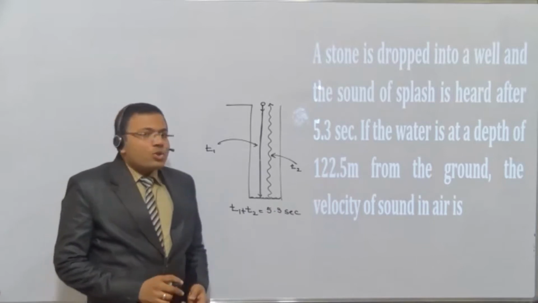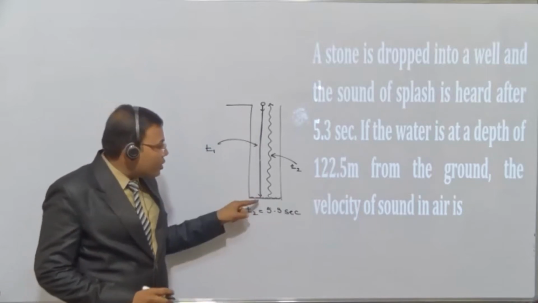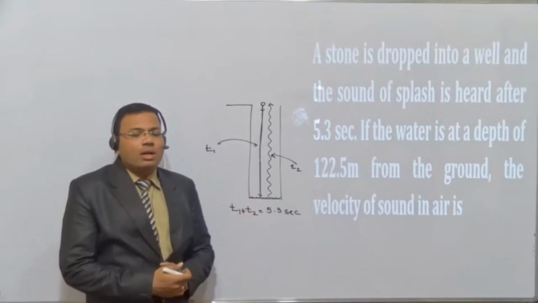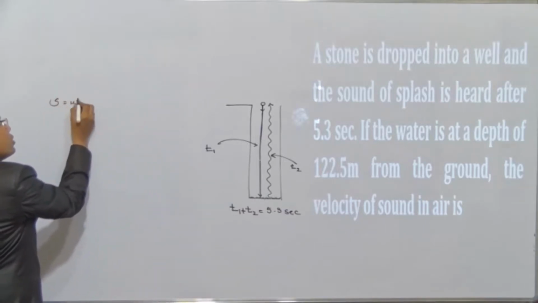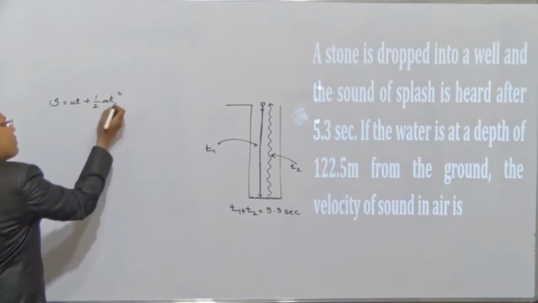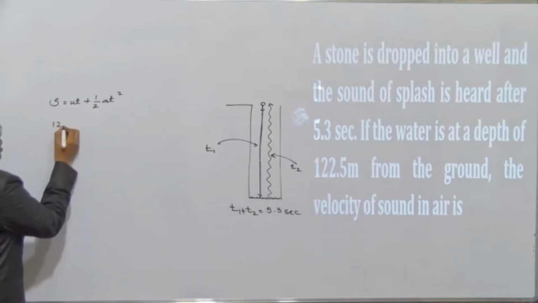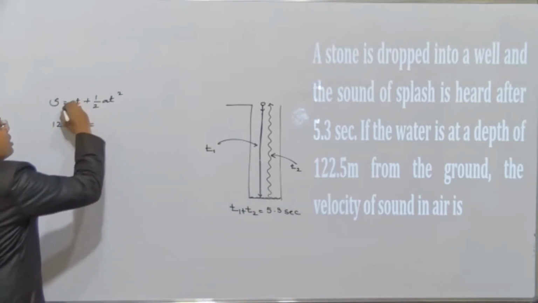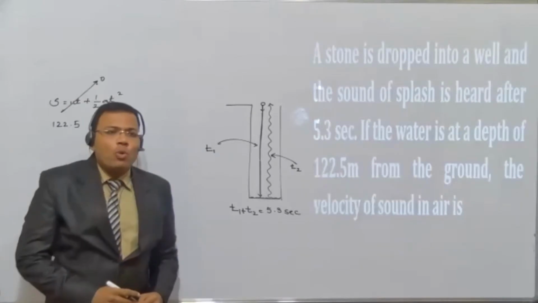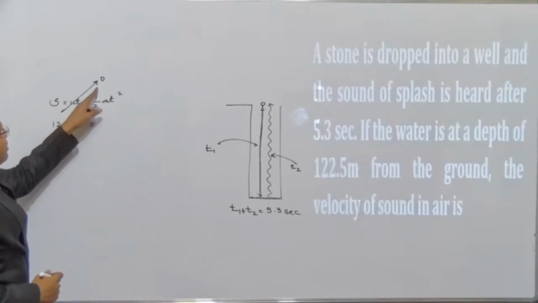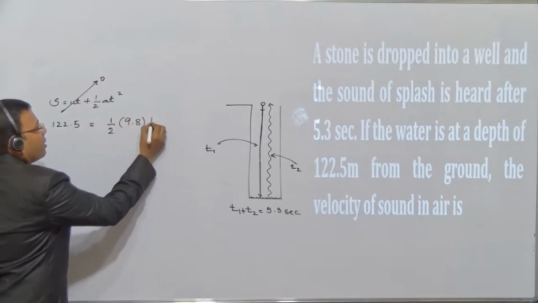Now let us find how much time is taken by this body to reach the water surface. For that, I take this equation, s is equal to ut plus half at square. You know this. How much is the depth here? The depth is 122.5 meters, that is given. I'll take 122.5 equals, this part is 0, the reason being the stone is dropped. That's why the initial velocity is 0. That is equal to half a, and the value of a is 9.8, and that is t square.